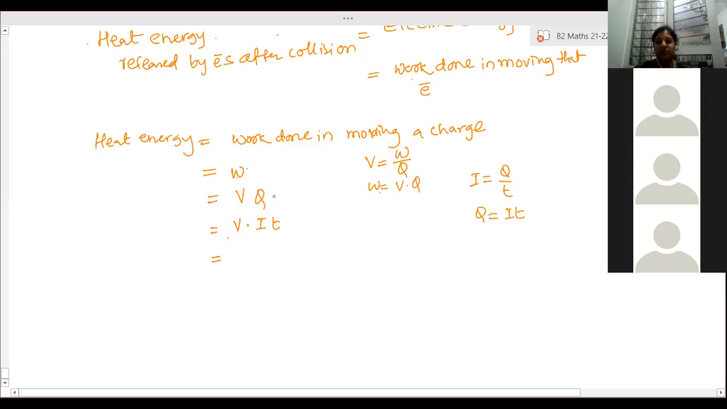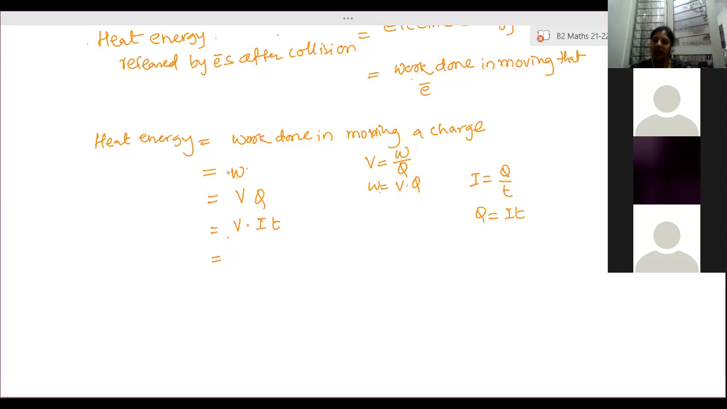Other students, are you able to understand? Yes, ma'am. So work done, heat energy produced is equal to work done, or whatever energy is given out. Light energy produced is also equal to work done in moving a charge. That work done is stored in the form of electrical energy in the electrons, and that energy is used up for any device, any purpose. Is that clear?